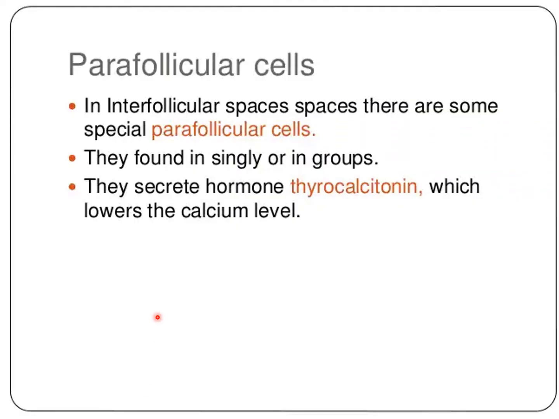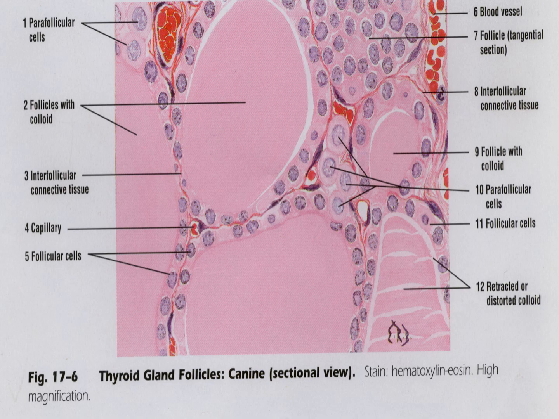The second one is the parafollicular cells. In the interfollicular space, in some species, parafollicular cells are found singly or in groups. They secrete the hormone thyrocalcitonin, which lowers the calcium level. So these are the parafollicular cells that secrete thyrocalcitonin. Here you can see the parafollicular cells.